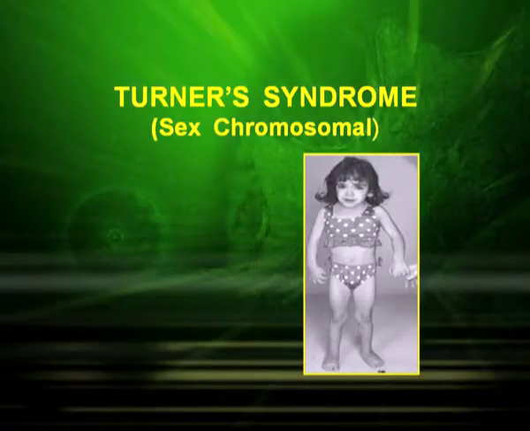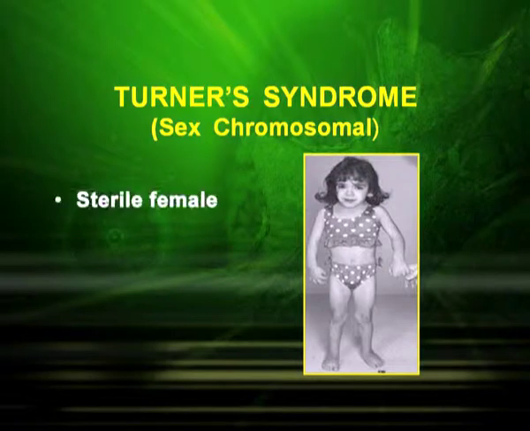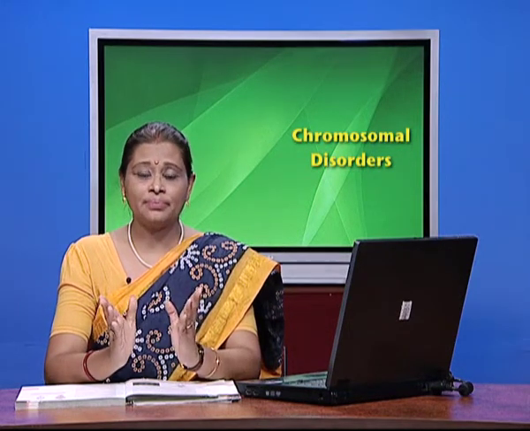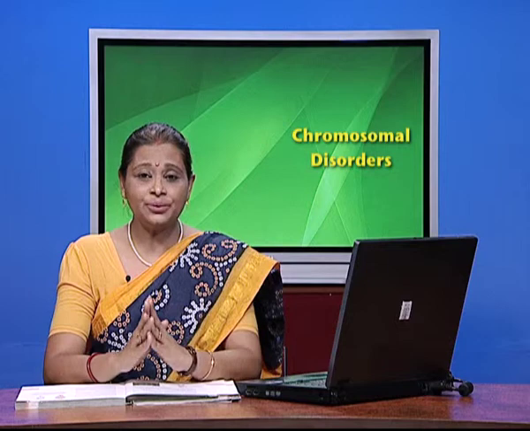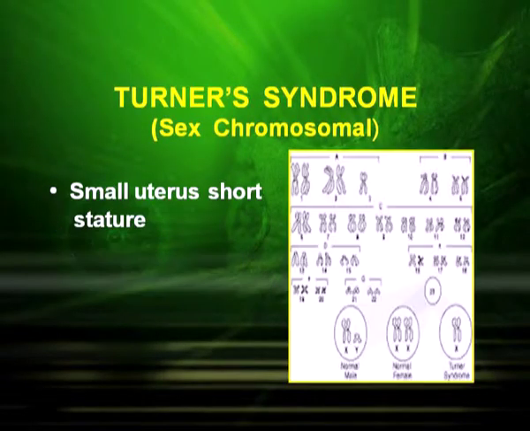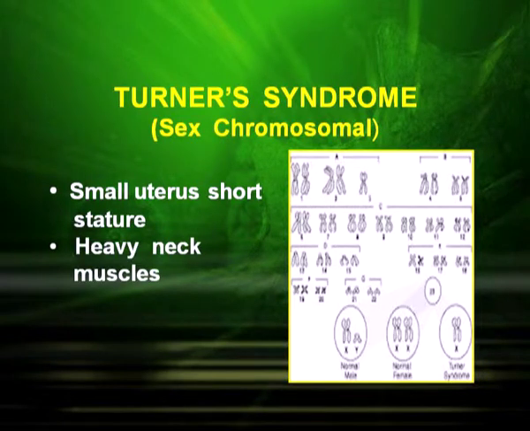The next very important disease is Turner syndrome. Now, what do you observe in the picture? Is it a male or female? It is a female, but a sterile female. The constitution is 44 plus X0, that means one X chromosome is missing. In this kind of disease, we see underdeveloped ovaries and breasts, small uterus, short stature, and heavy neck muscles.